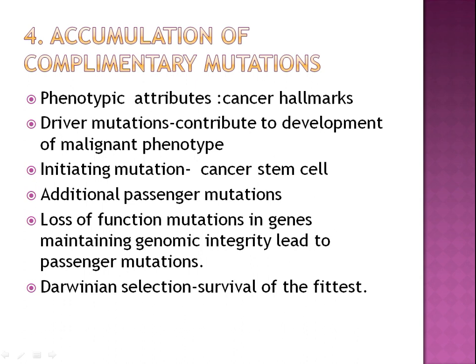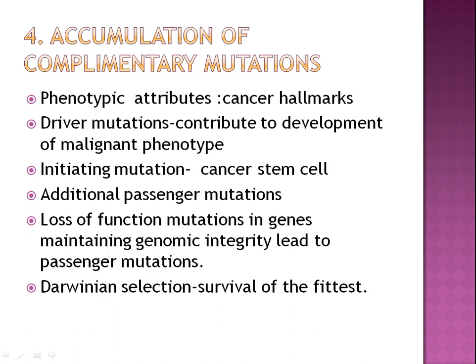Then there is an initiating mutation which gives the cancer cell stem cell like properties, which has the unlimited power of replication. Additional passenger mutations, loss of function mutation in genes maintaining genomic integrity lead to passenger mutations. Then the last is there should be survival of the cancer cell. It should survive over the normal cell.